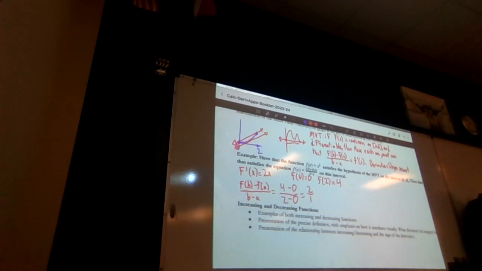We want to find out when f prime of x will equal 2. We want to find out when the slope is equal to the derivative. And that is going to be when we have 2x is equal to 2. Divide both sides by 2, we get x is equal to 1.